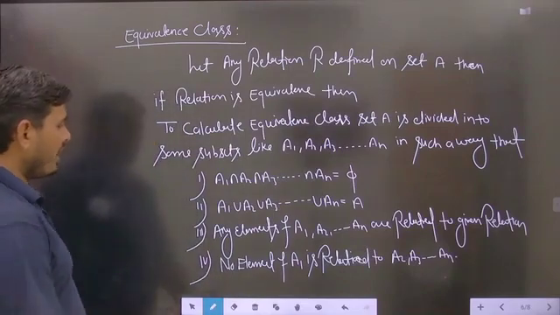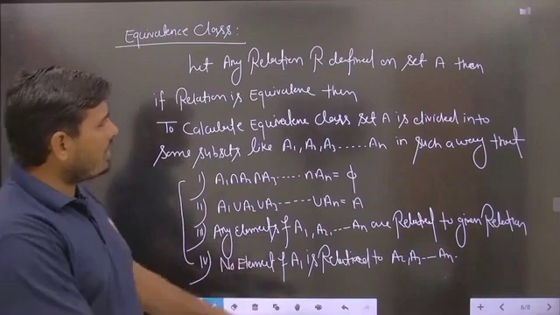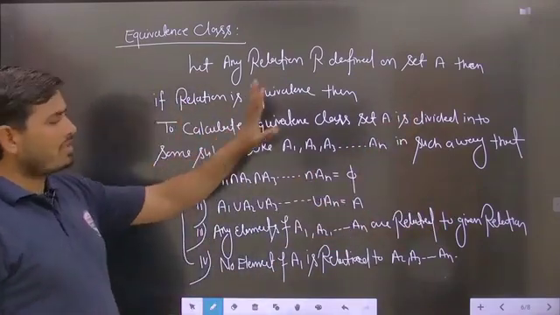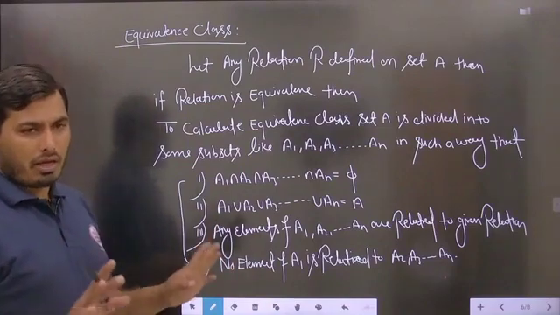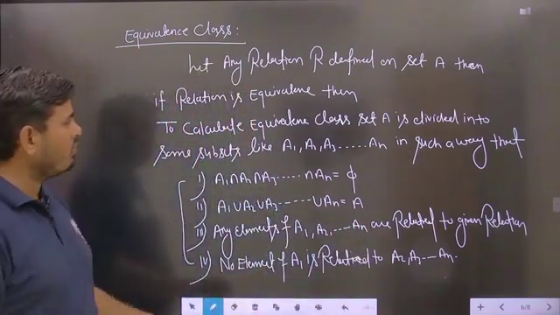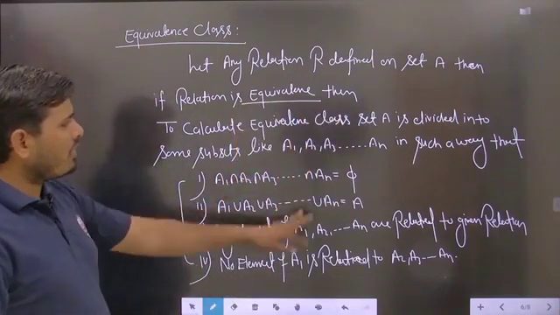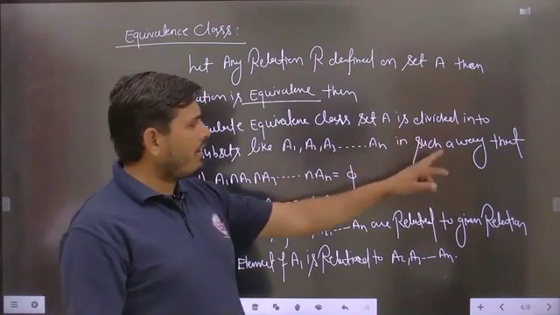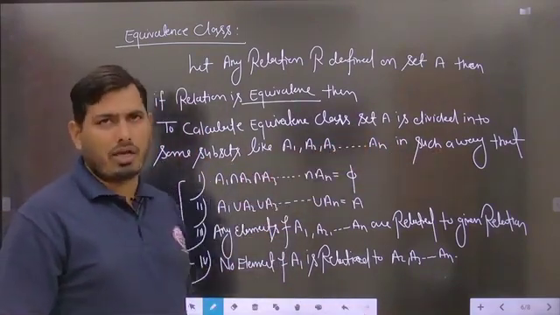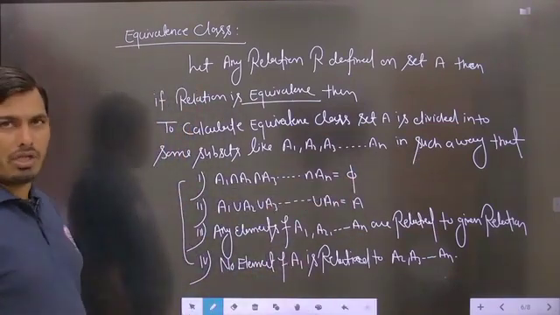So students, these are the very basic 4 conditions. Here what we are writing is, suppose any relation R is defined on the set A, then if the relation is found to be equivalence, we will check for the equivalence relation. First of all, to calculate the equivalence classes, set A is divided into some subsets like A1, A2, A3 and so on An in such a way. These are the 4 important conditions for the equivalence classes.